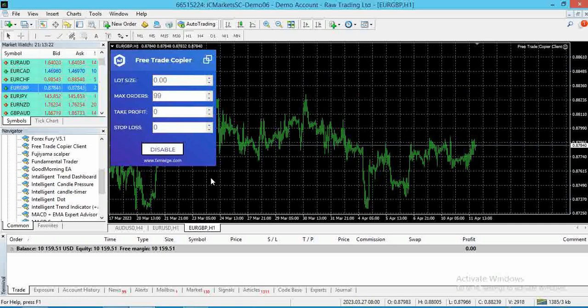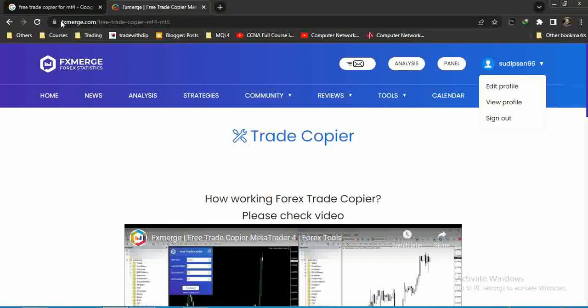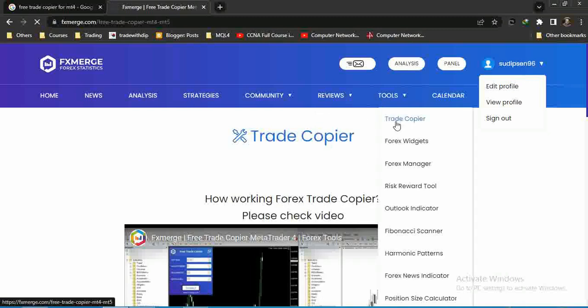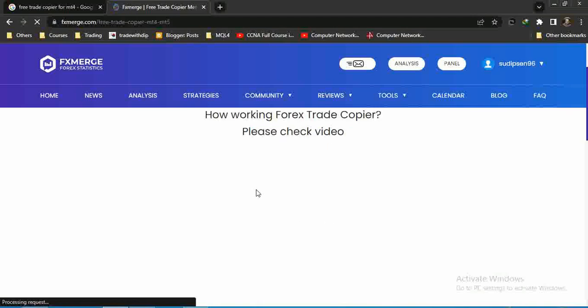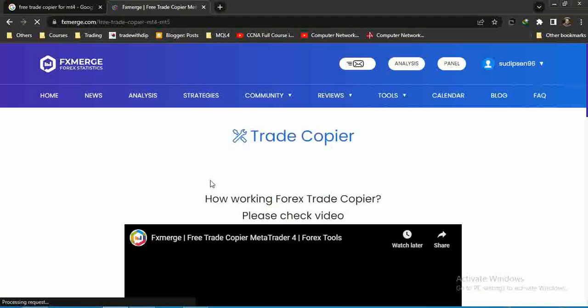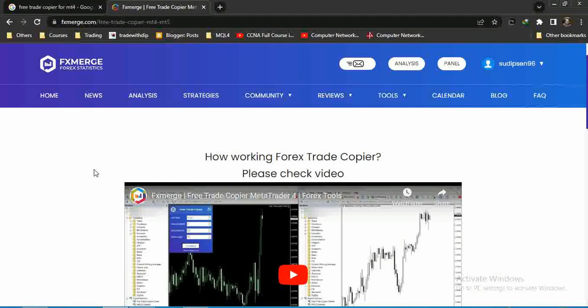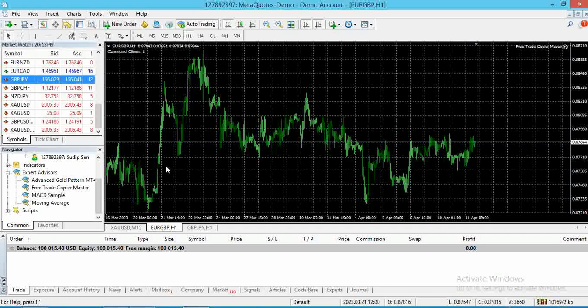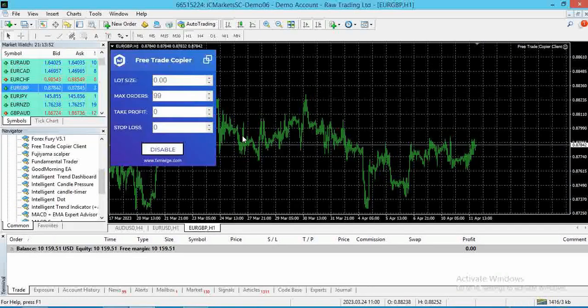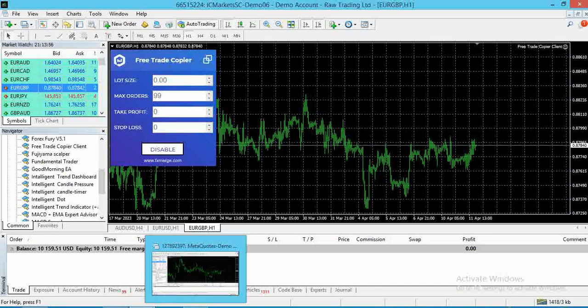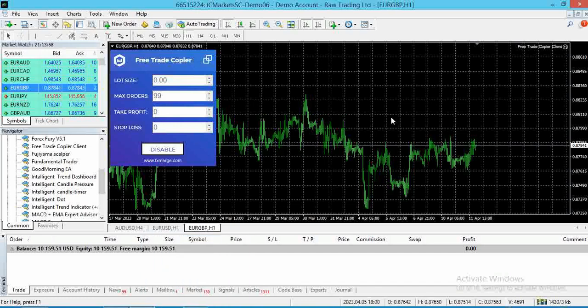Now how to use it? You go here, fxmerge.com, you open an account, and then from the tools section you go to trade copier, and you will get a complete tutorial here on how to install it. You will get software to install. You have to install that software, and from that software you have to indicate your master account. I mean, my 1350 account is my master account, and this is my slave account. Both accounts must be on one single PC. Okay, you have to open both.